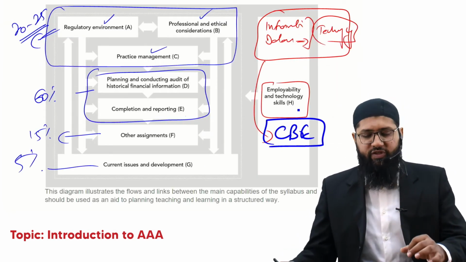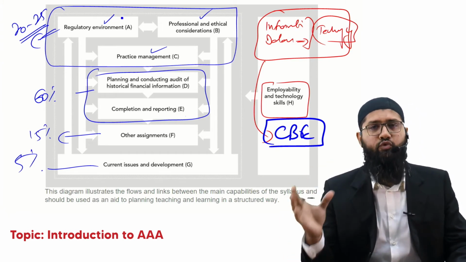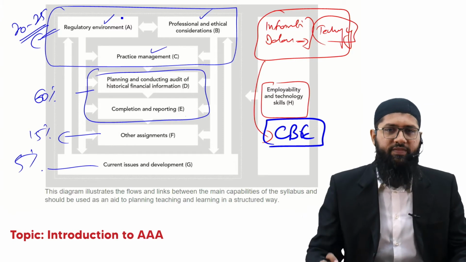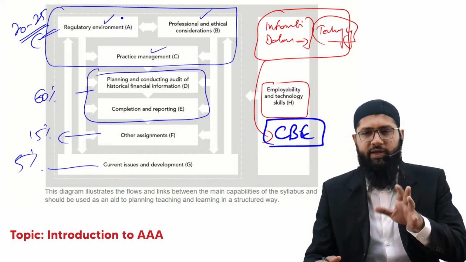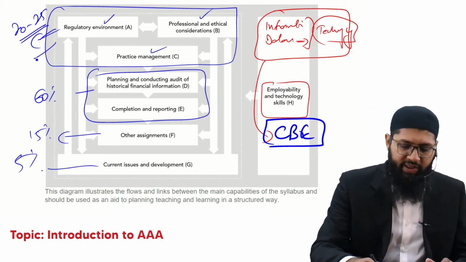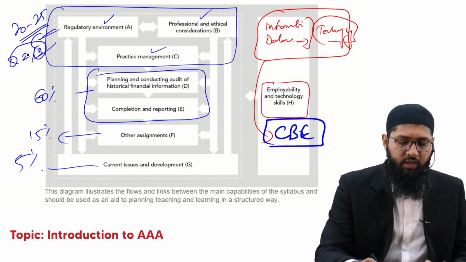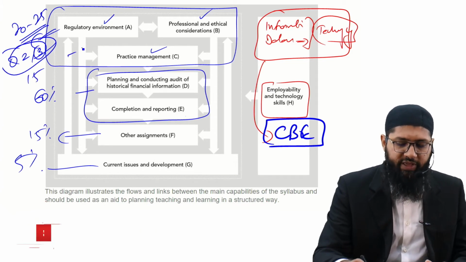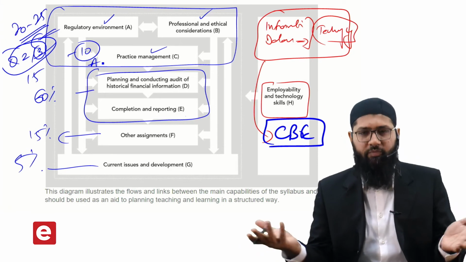So as I was discussing, these are the three areas: the regulatory environment, that is what regulations and laws govern; the professional ethical considerations; and the third one, practice management. That is approximately 20-25 marks. You can expect a part in question 2 or question 3 worth 15 marks, and you could expect a 10-mark part in section A, maybe around ethics or something like that.